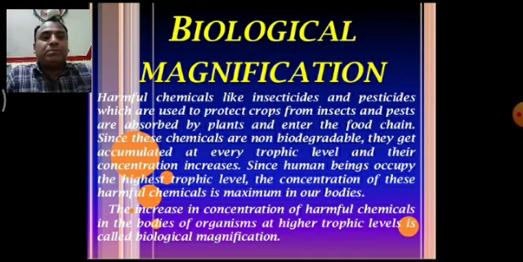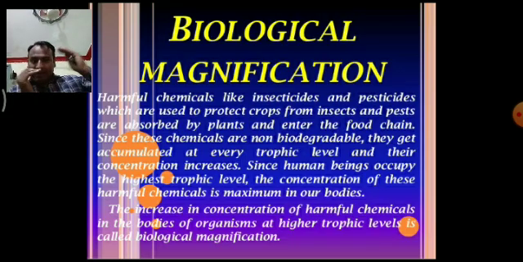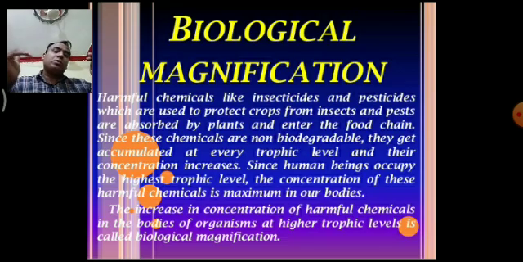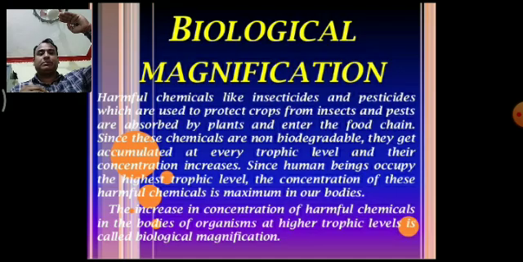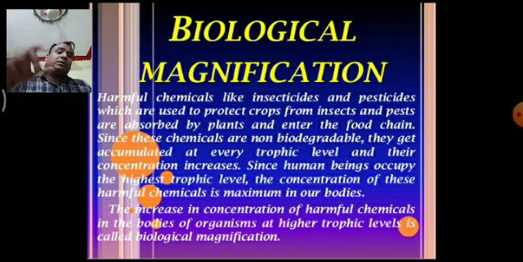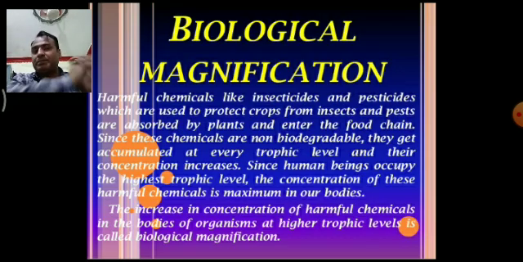What is biological magnification? Simply, biological magnification means an increase in the amount of a chemical, and that increase becomes maximum at the top trophic level. For example, there is a food chain. In a food chain there are three levels: primary level, secondary level, and tertiary level. The amount of chemical will be more at the tertiary level, at the top level. Okay, actually this is biological magnification.